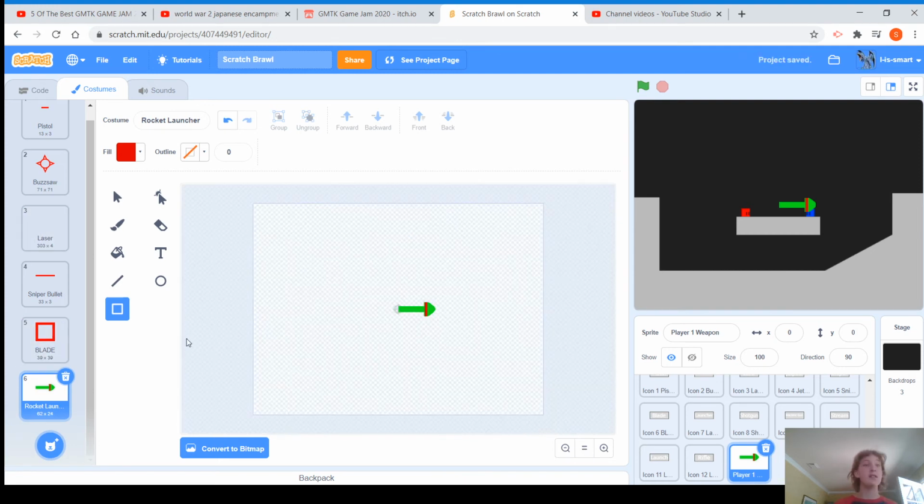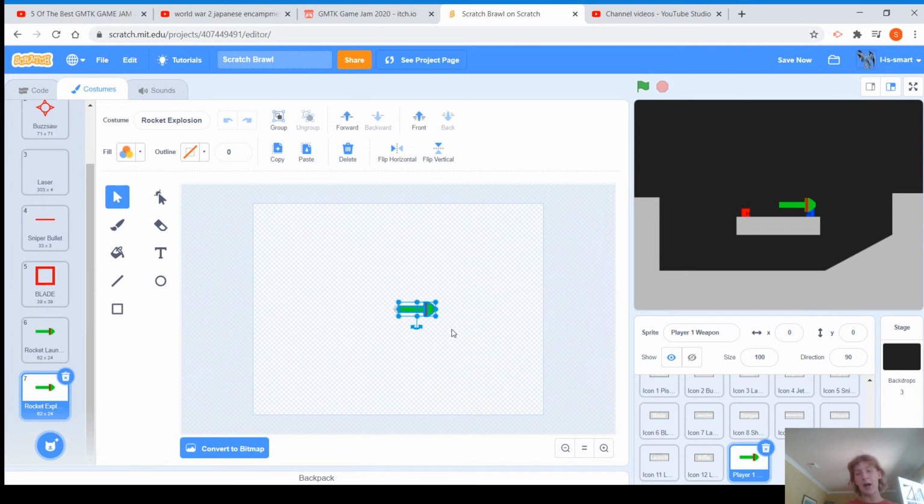Okay, we want to make another sprite for the rocket launcher, but this will be the rocket launcher explosion. We will not actually make a little explosion. Should I do that?